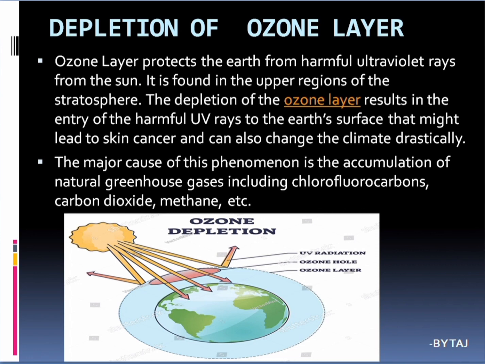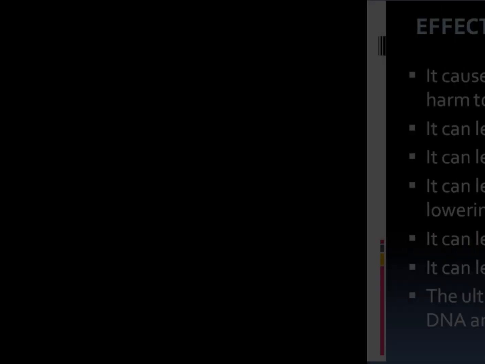The major cause of this phenomenon is the accumulation of greenhouse gases, including chlorofluorocarbon, that is CFC, carbon dioxide, methane, etc. So coming to the effects of ozone layer depletion.